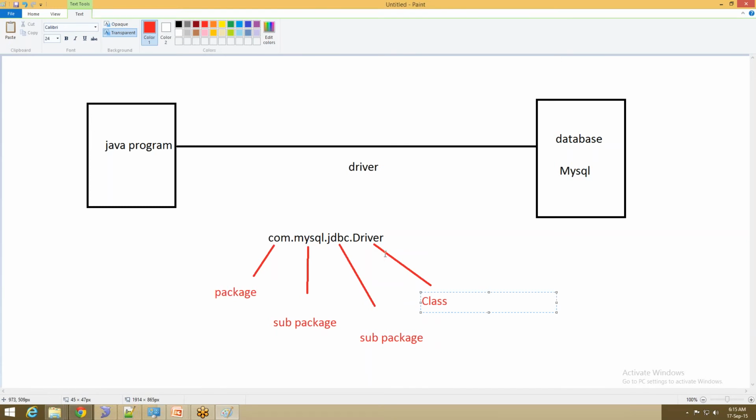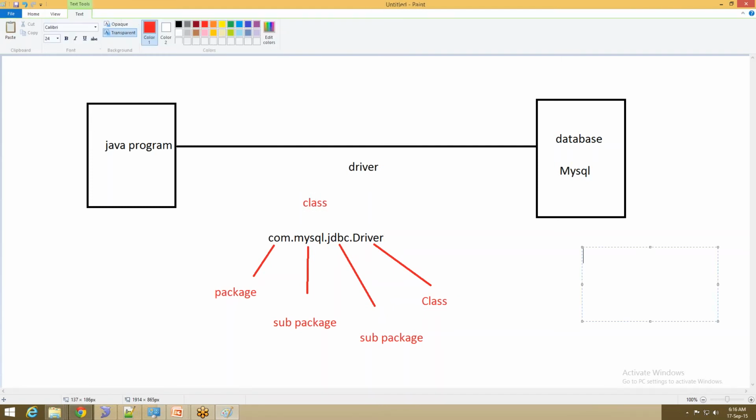This is one class. So this is nothing but one driver for MySQL. So I need to load this driver, and this driver is given in the form of one class.